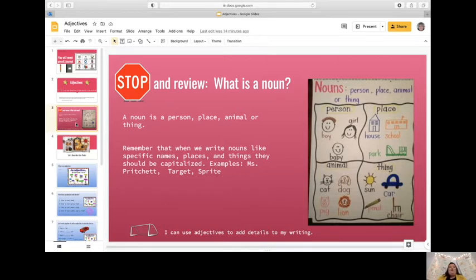Can I have 3 friends give me an example of a noun? It can be common or proper. Any noun. Flower. Good job, my friend. I love that. Mom. That is a great example. Oh, and your name, John. Perfect. I love it. Those are 3 examples of nouns. Very good, my friends. So we want to make sure that we know what a noun is before we move on to adjectives, because our adjectives are going to help support our nouns.